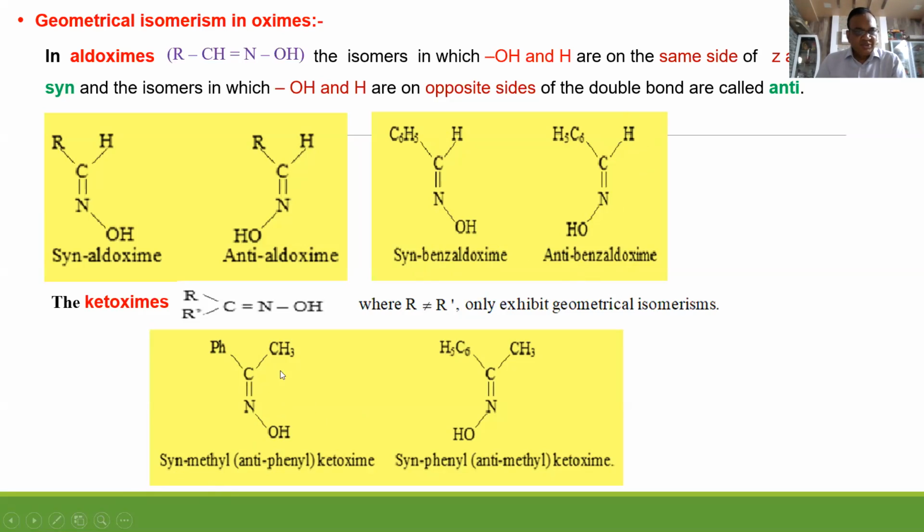Here, this OH group is syn to methyl but anti to phenyl. That's why it is syn-methyl anti-phenyl ketoxime. This is a ketoxime because R2C=NOH is a ketoxime and RCH=NOH is an aldoxime. Here both groups are the same, but these two groups are anti. So same thing as written.